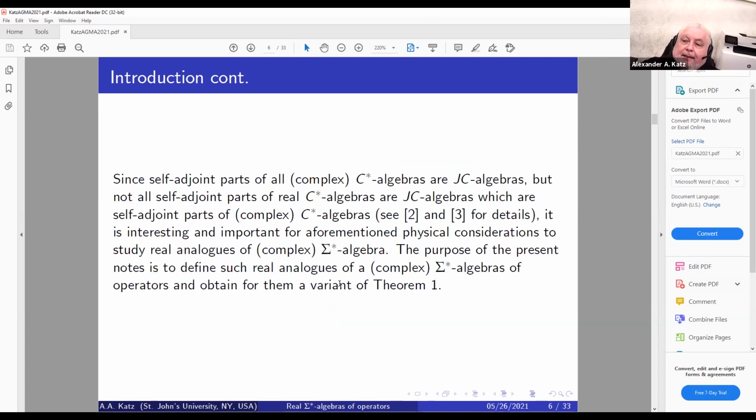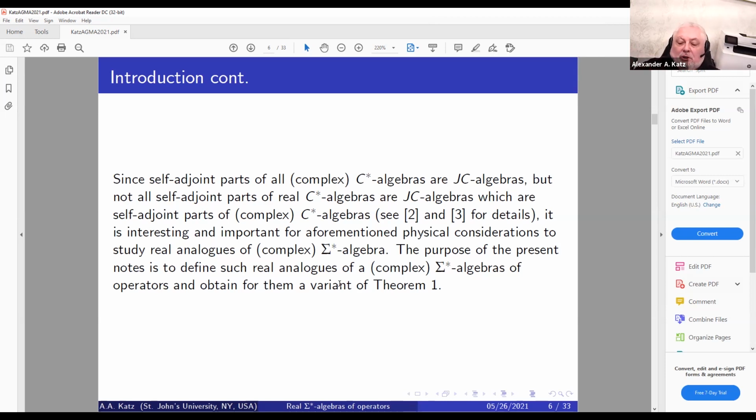Right? Now, since we are looking for models to realize quantum mechanics, it is important for us to find some nice classes of algebras between C-star algebras and von Neumann algebras, being more restrictive than C-star algebras, but not as restrictive as von Neumann algebras, so that the meaningful physics can be there.